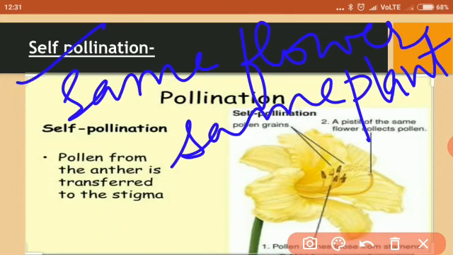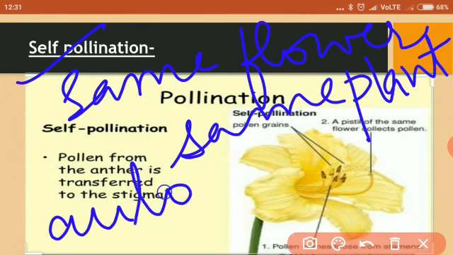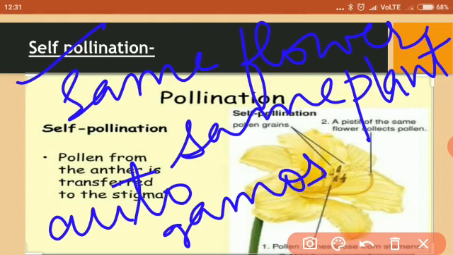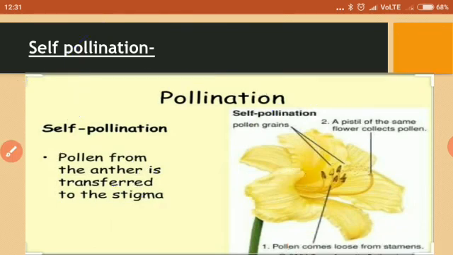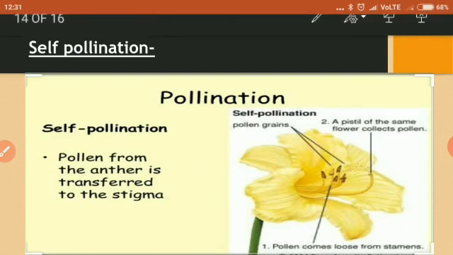Okay. Why it is called autogamy? Because autos means self and the word gamos means marriage. Okay. So examples of self-pollinating plants where self-pollination occurs are pea, wheat and rice.